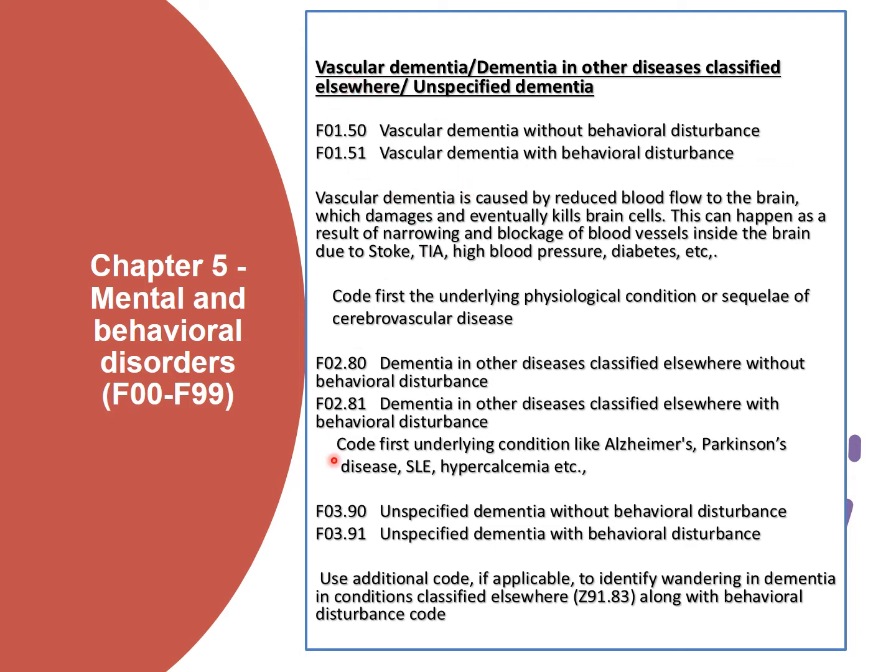The next category is dementia in other diseases classified elsewhere. In this also, the underlying condition should be coded first, like Alzheimer's, Parkinson's disease, SLE, hypercalcemia, and so on. F02.8 should be assigned as secondary diagnosis. The next one is unspecified dementia, the F03 series.